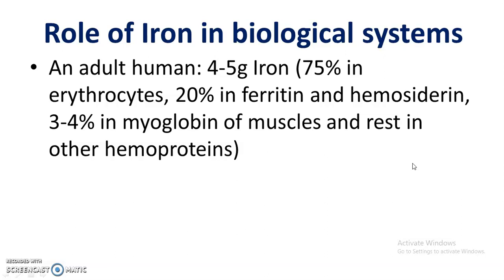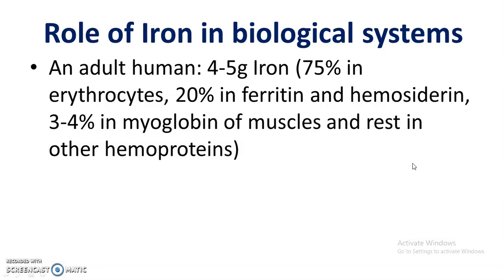About 75% of this is present in erythrocytes of blood as a constituent of hemoglobin, whereas 20% is stored as non-heme iron, that is in the form of ferritin and hemosiderin. 3 to 4% of iron is present in myoglobin of muscles, and the rest is in other hemoproteins.